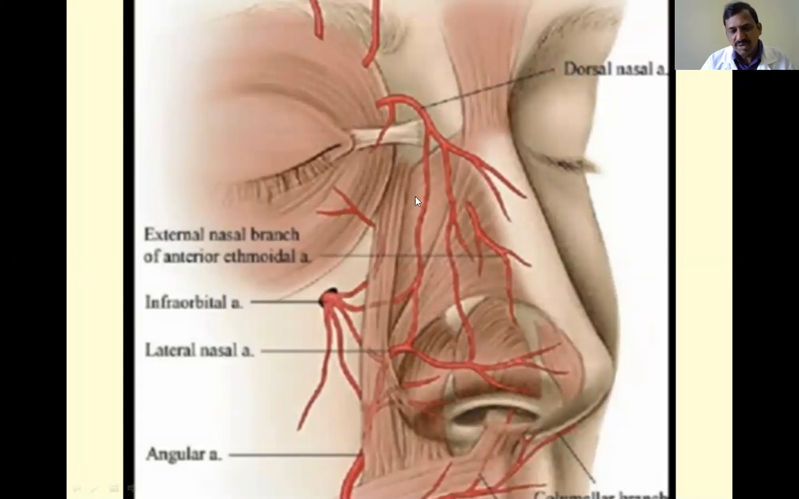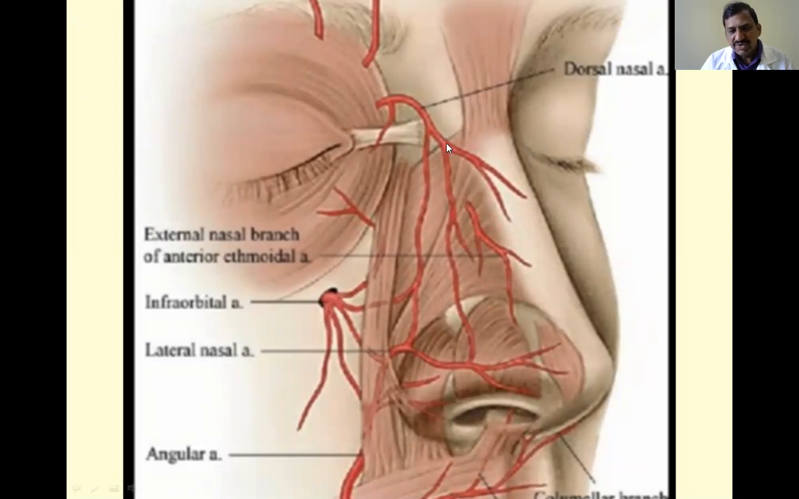It supplies the upper part of the external nose, and it also receives a blood vessel from the infraorbital, which is a branch from the maxillary artery. These are all the branches that supply the external nose. It also receives blood vessels from the facial artery, in the form of the angular artery, and another one is the septal branch, which is from the superior labial branch. The superior labial branch of the facial artery gives a branch to the septum of the nose.